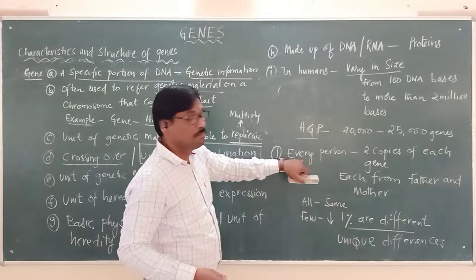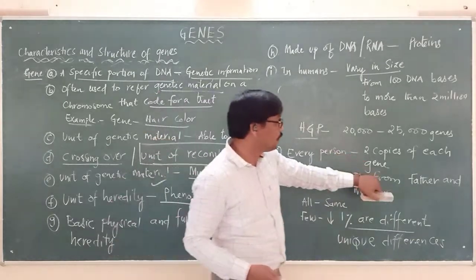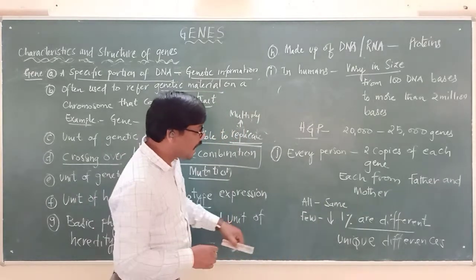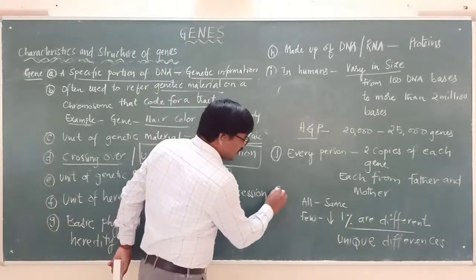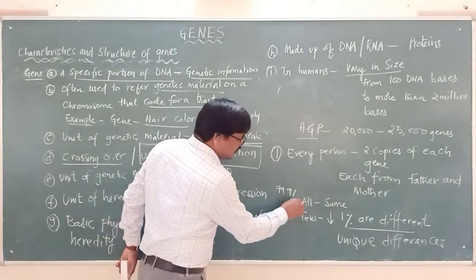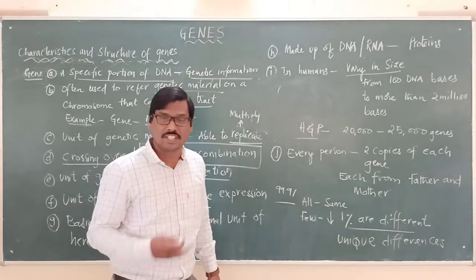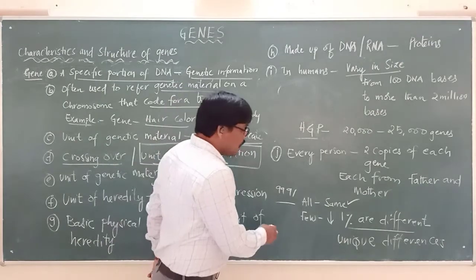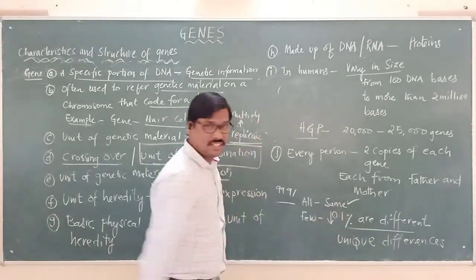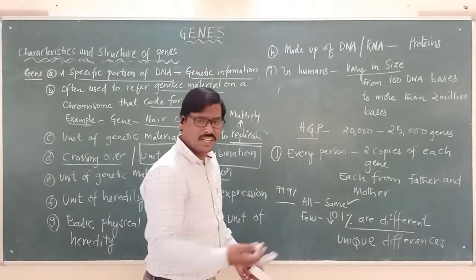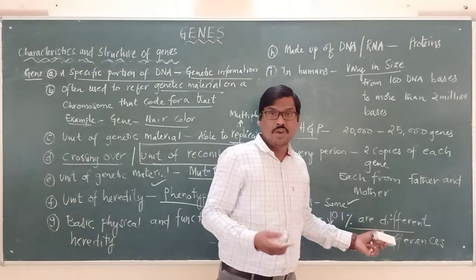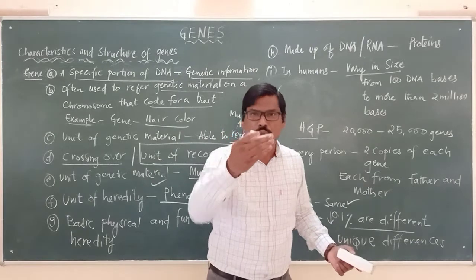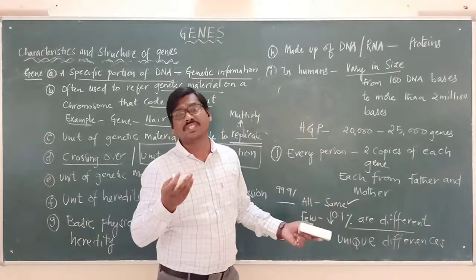That's what is the meaning of this. Every person will have 2 copies of each gene, each from father and mother, and about 99.9% of the genes present in all of us, in the humans, are the same. Only that 0.1% is different. From between you and me, only 0.1% is different.